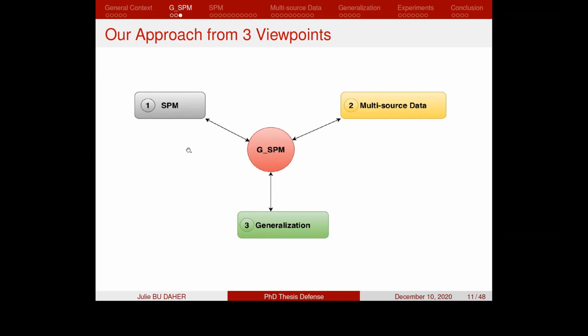And as we encounter problems of data similarities among the elements, we rely on the multi-source data in order to recover the lost activities from this process, and we propose a generalization process which recovers the lost general patterns and detects frequent general patterns in order to solve the problem of similarity.